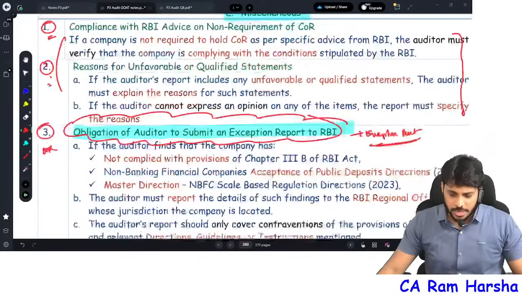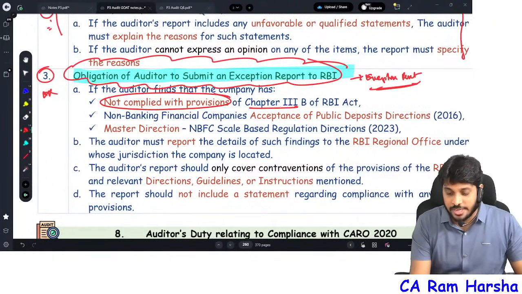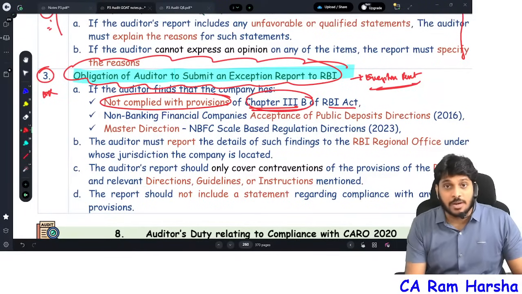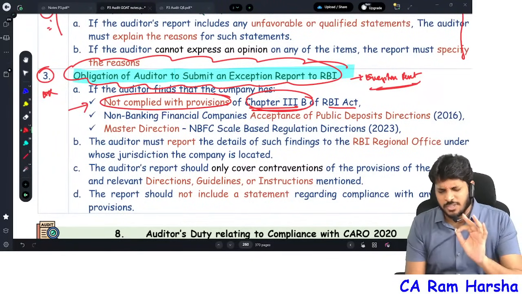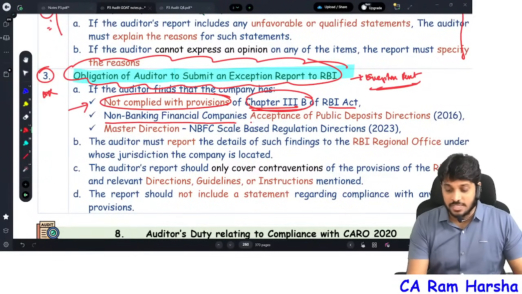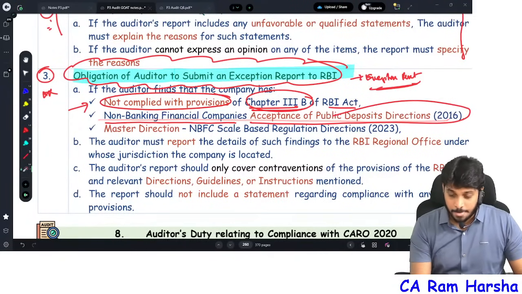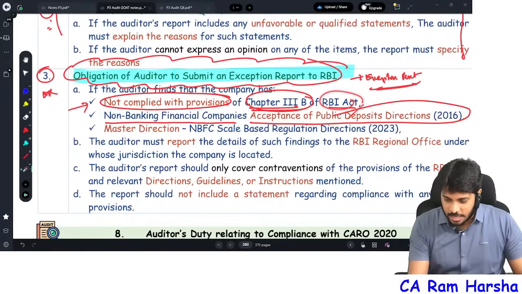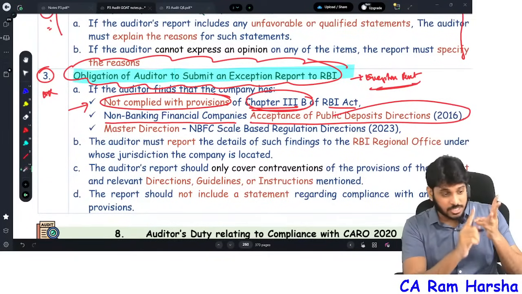What is this report talking about? If at all the auditor identified that one NBFC has not complied with the provisions of NBFC law, Chapter 3B provisions of the RBI Act, which is nothing but NBFC provisions, or has not complied with NBFC acceptance of public deposit directions, there are 3 sets of rules: the RBI Act, deposit taking directions, and scale based regulations.